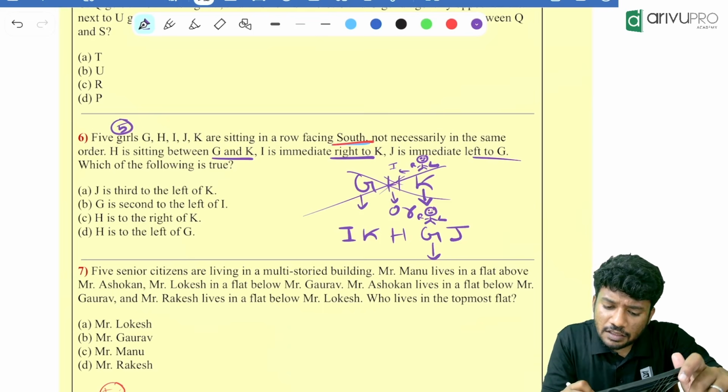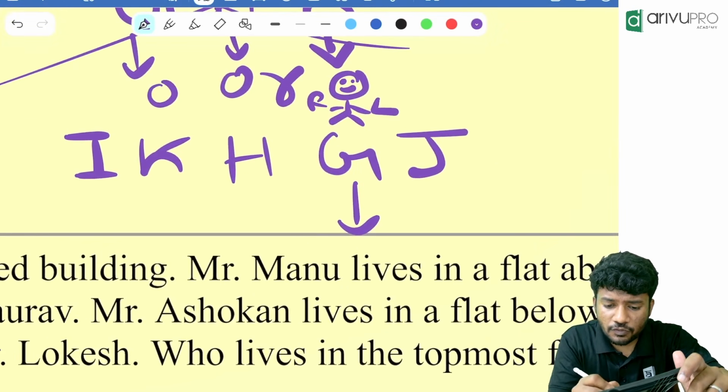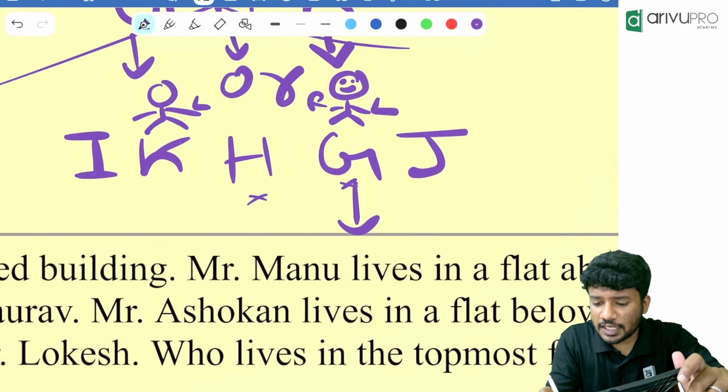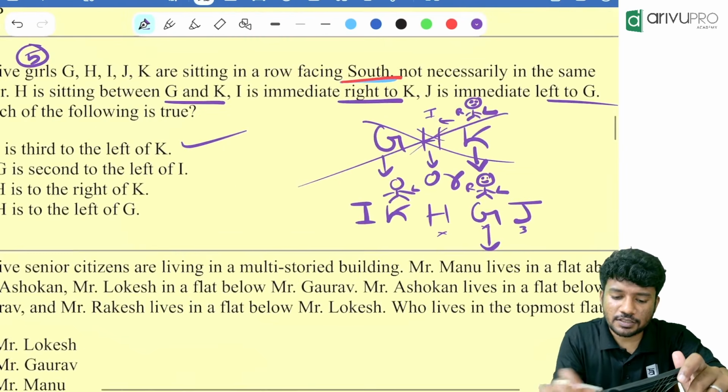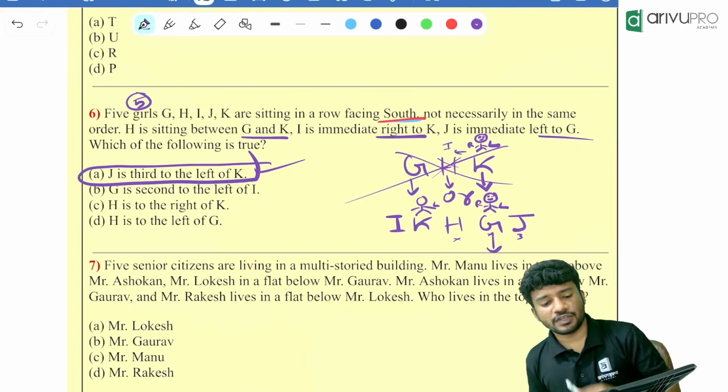J is third to the left of K. For example, K is there, then left hand is this. First left, second left, third left. Correct answer. So J is third to the left of K is the answer.